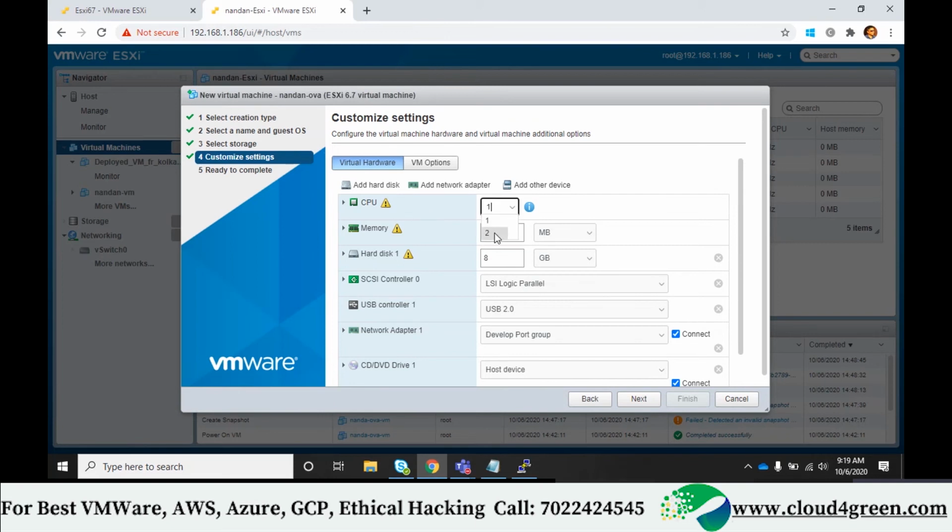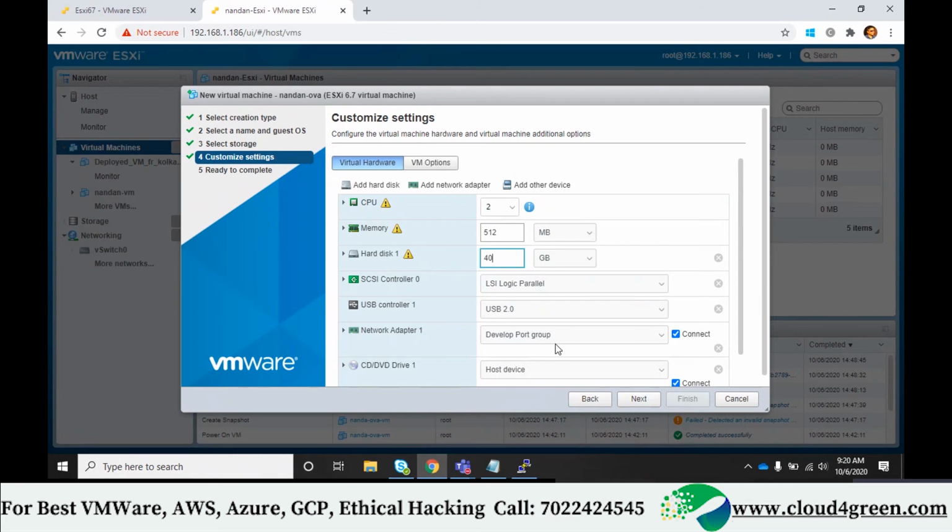2 CPU. Can we create simply one file inside that directory? Because it just requires that file, the .vmx file. Correct, but we cannot simply create it like that, because that required VMX file is a configuration file that holds information about VM name, CPU, memory, RAM, all those things.